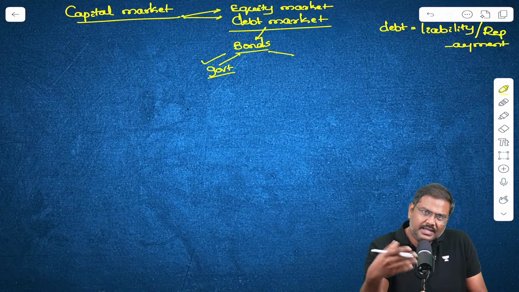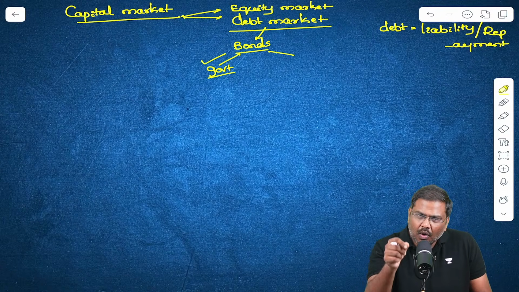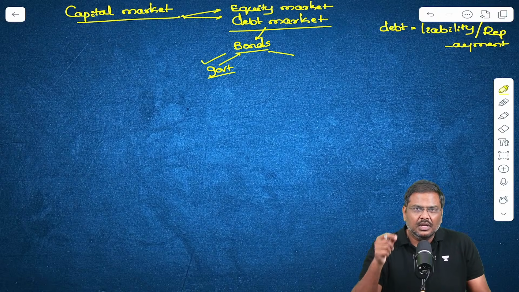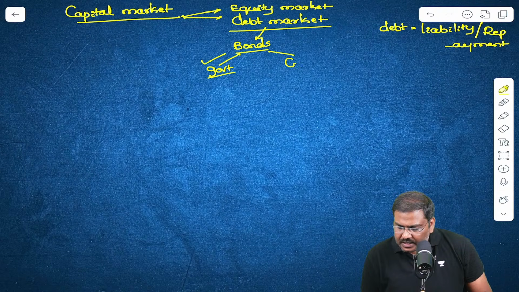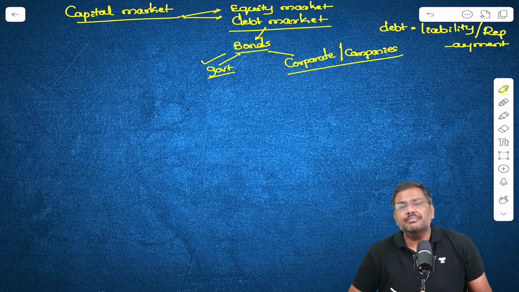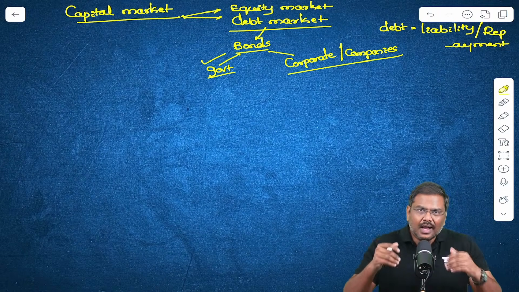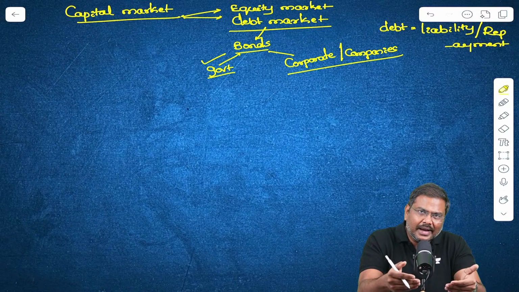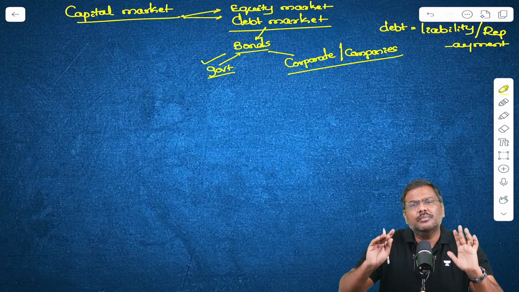States, central governments, all of them are allowed to issue bonds. So one issuer is the government. The second issuer is the corporate sector, or companies. For example, private sector companies are allowed to issue bonds in the market and borrow.